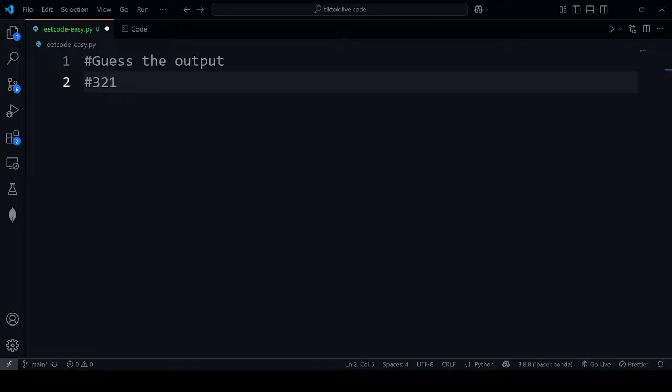Let's say you had to hard code it and reverse this to 1 2 3. Then what could you do? Do you have an idea how we can do this?